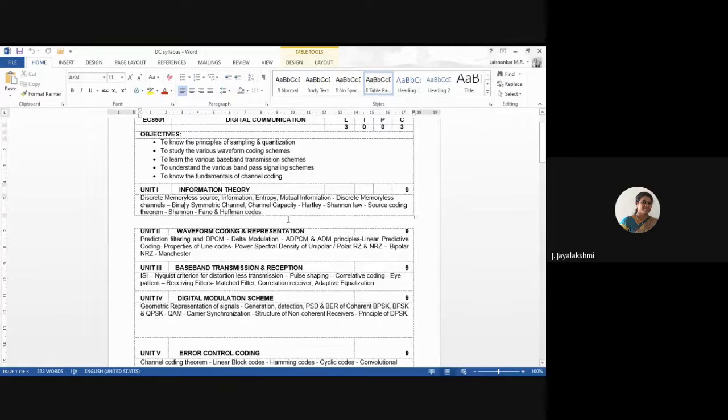I have explained it step by step. Take your own problems with any probabilities and try to solve them and get the entropy, efficiency, redundancy, average length, and the code words.